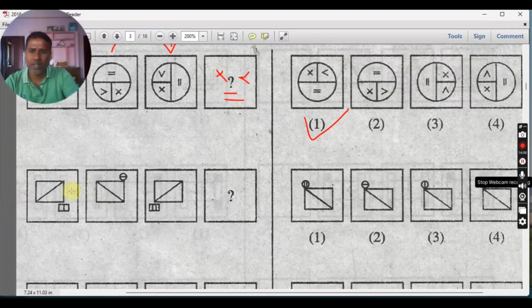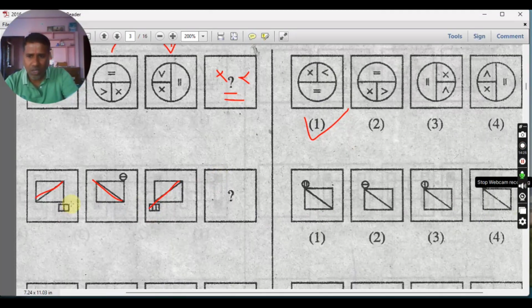Next, you see this question. There are three parts: one rectangle, one left slanting line, one small rectangle with line. First, I check this left slanting line. Next figure, right slanting line. Next figure, you expect left slanting. Next, it should be right slanting line. So all are right.